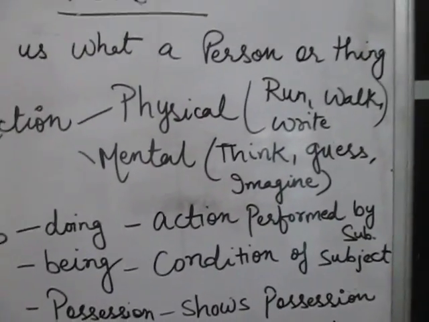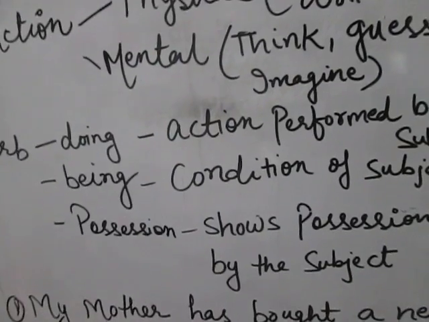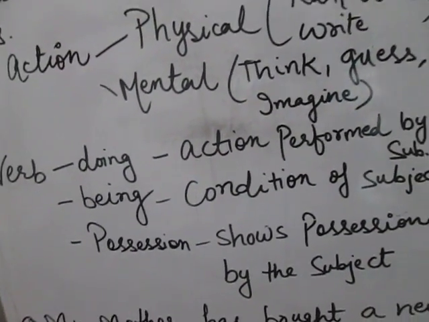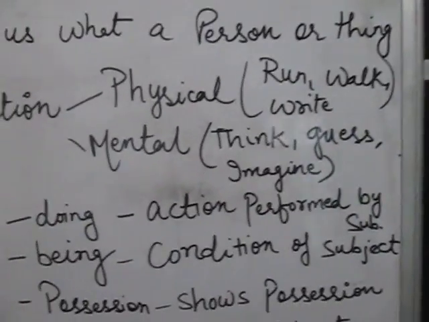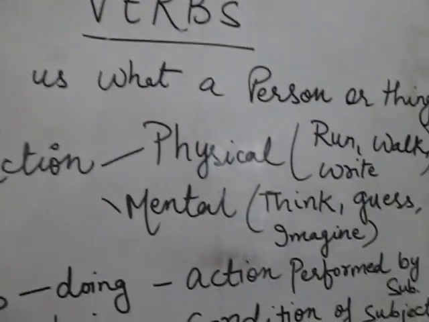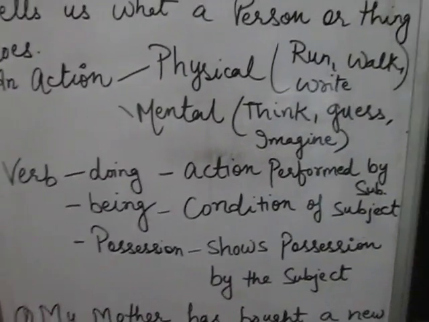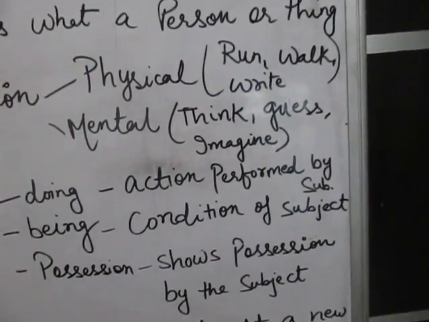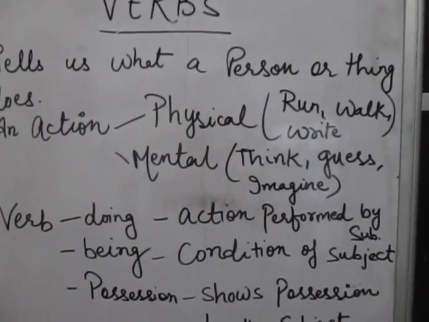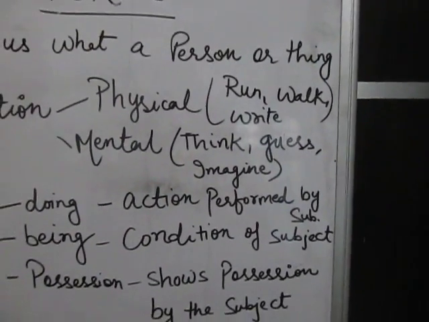Now if you'll go to your pull out sheets, we have some exercises. So I want you to practice them so that you will be able to understand. Before doing those exercises, I'll give you a recap. See, what is verb? Verb is a word which tells us what a person or thing does. Basically, verb is an action word, right? Now, action can be physical or mental, right? If we think and guess something, it is also an action done by a person. Physical, run, walk, write, read, all these are physical actions.